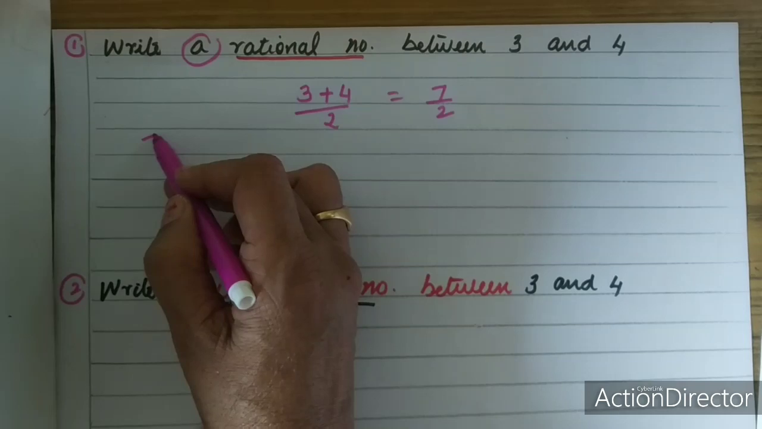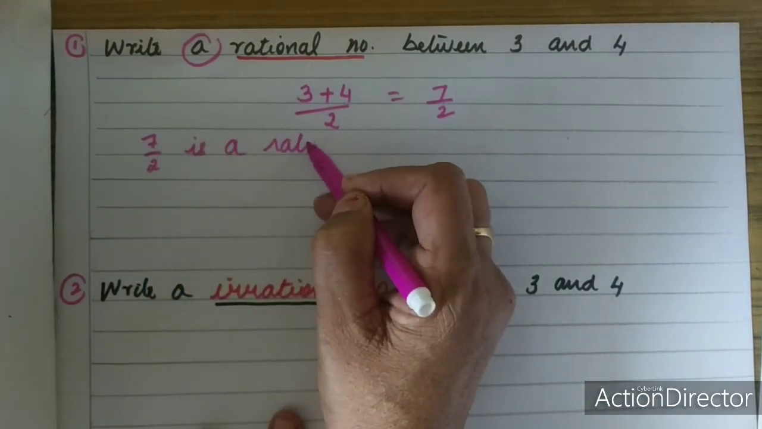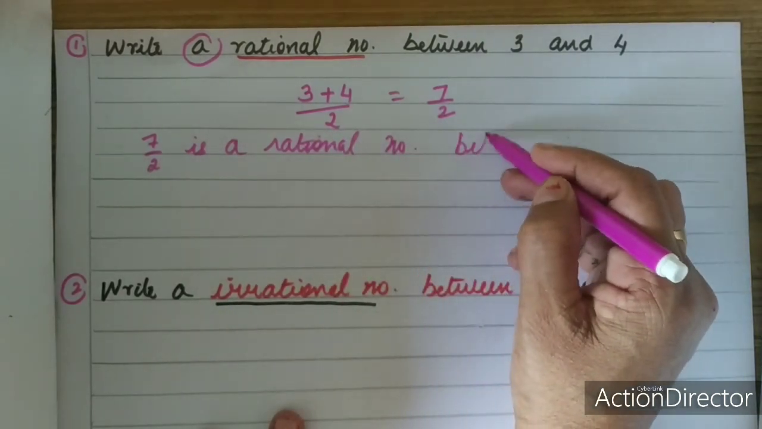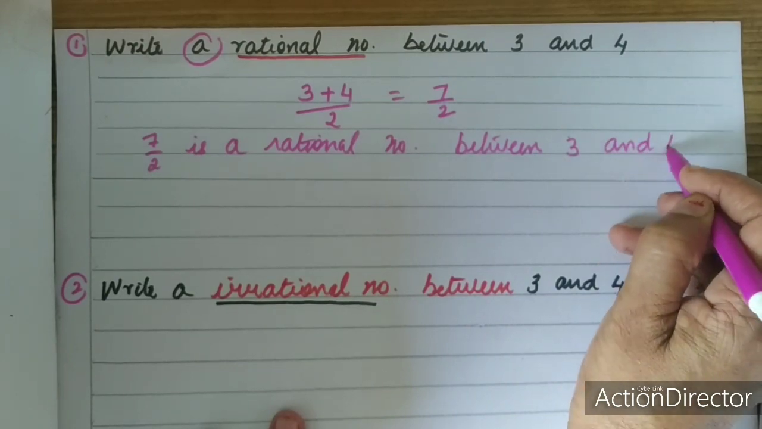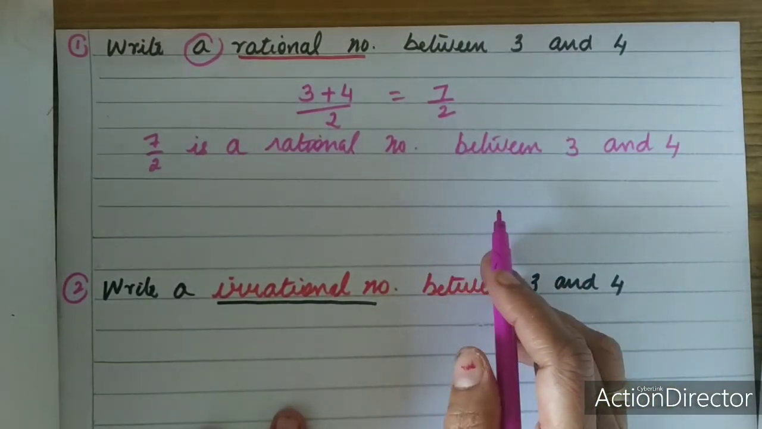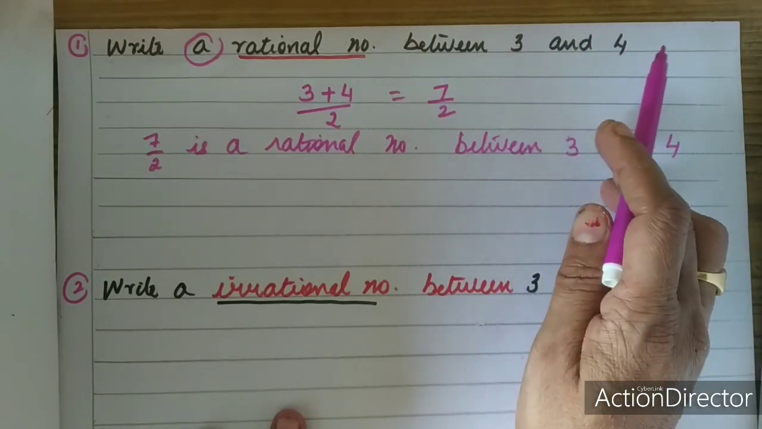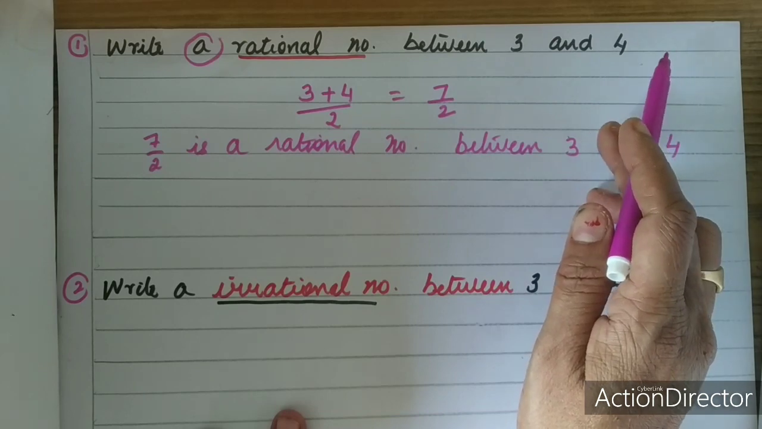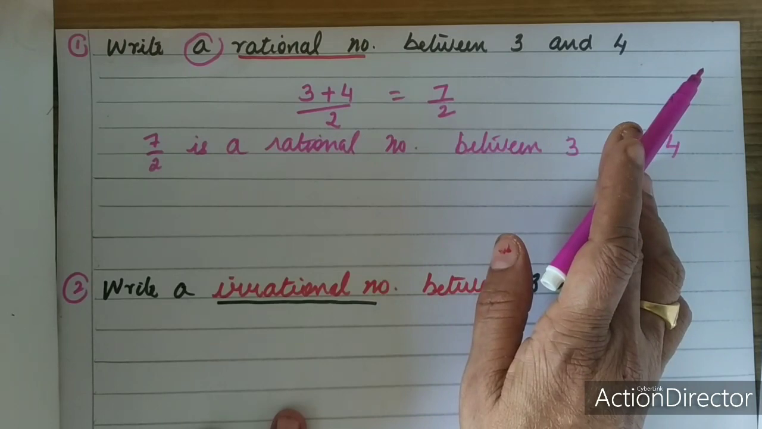So I can say 7 by 2 is a rational number between 3 and 4. This method is called the mean method. If more rational numbers are asked, you can multiply both the numbers by 10 in the numerator and 10 in the denominator. That is a different method. Any method you can use to find a rational number between 3 and 4.